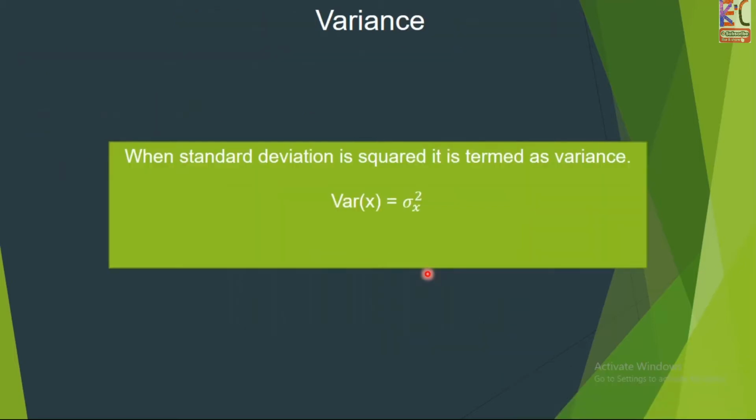Next, this is the variance. Now what is variance? When standard deviation is squared, it is termed variance. That means variance is standard deviation square. If you get a value of standard deviation, just the square of this value is the variance.